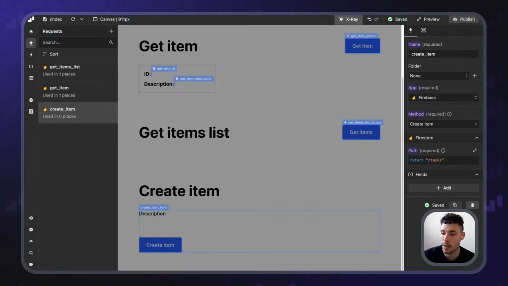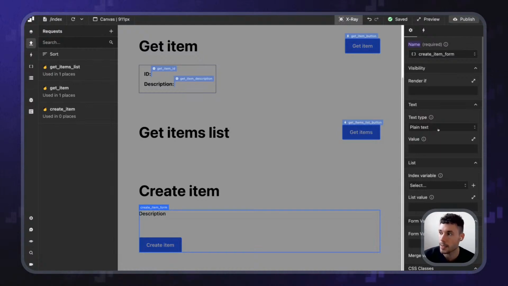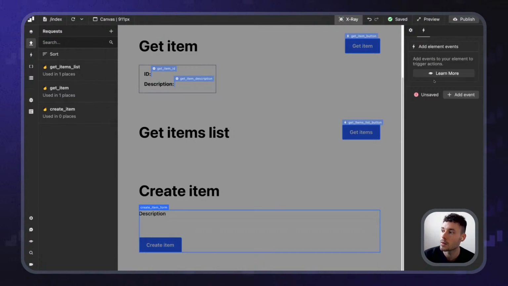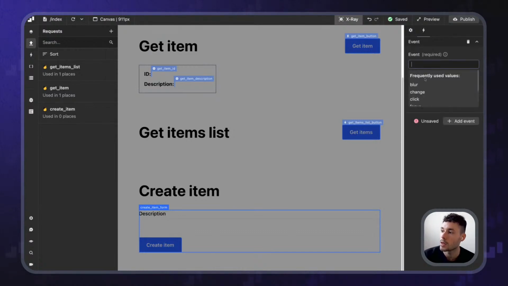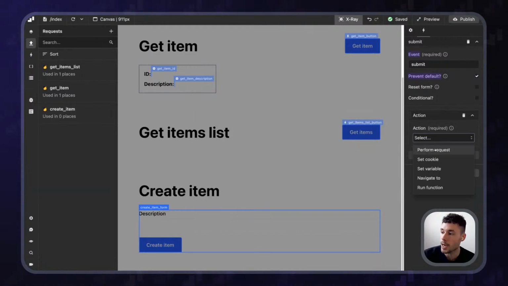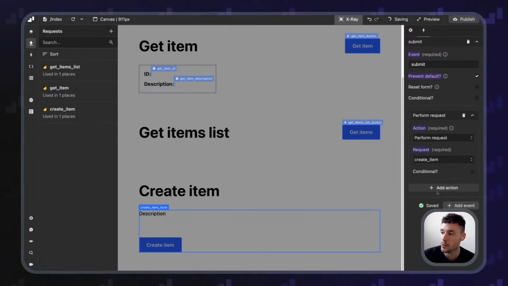now in this form, I can target it and say, when we submit this form, so add event, submit. When we submit this form, I want to prevent default, first of all, because we don't want the form to be submitted to Webflow. And then I want to perform a request, and that request will be create the item, like that. I could also reset the form as well.